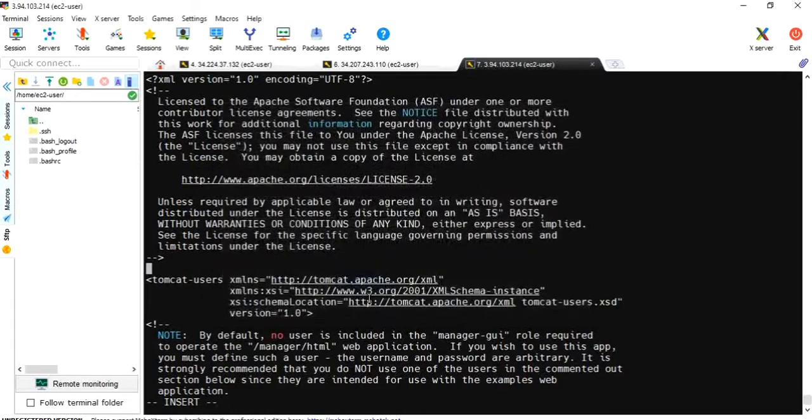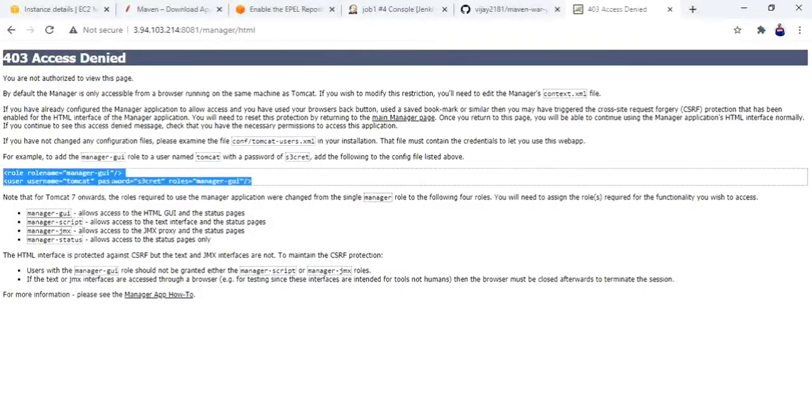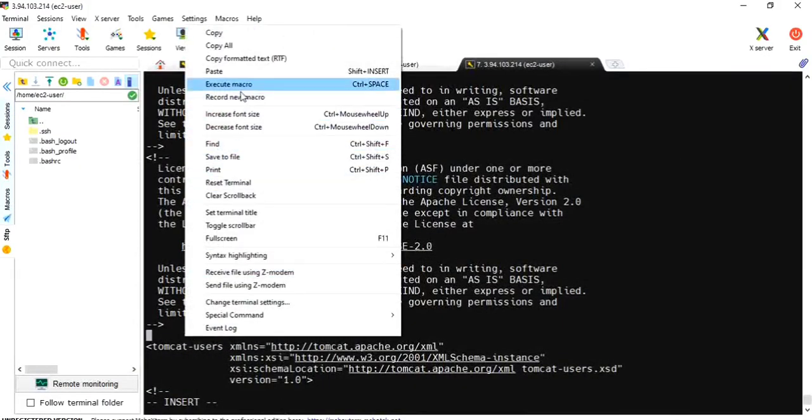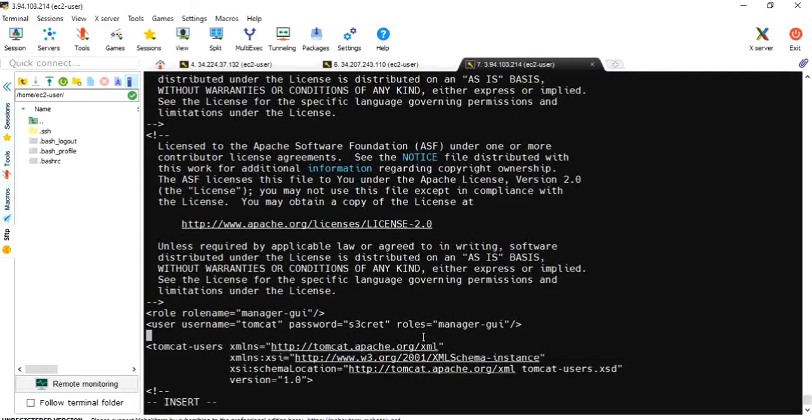Paste. Here we need to give the username as tomcat and the password also I will give as tomcat. Okay. Escape, shift colon, wq.